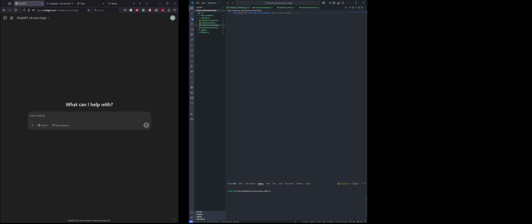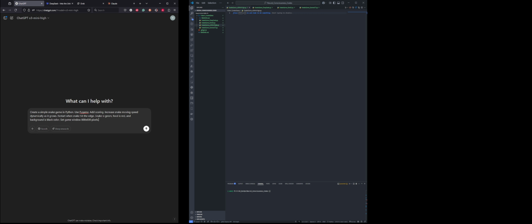So first we'll see with the ChatGPT o3-mini-high model. As you know, this is recommended for great coding and logical work. So let's see how it works. This is the prompt I have already written down.